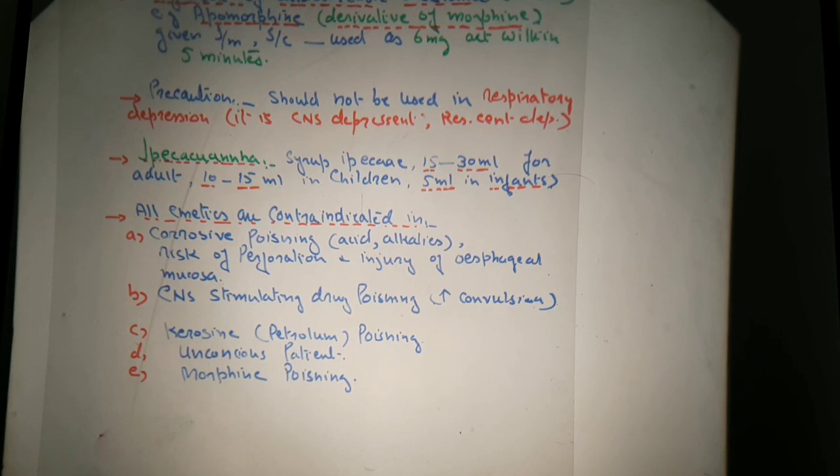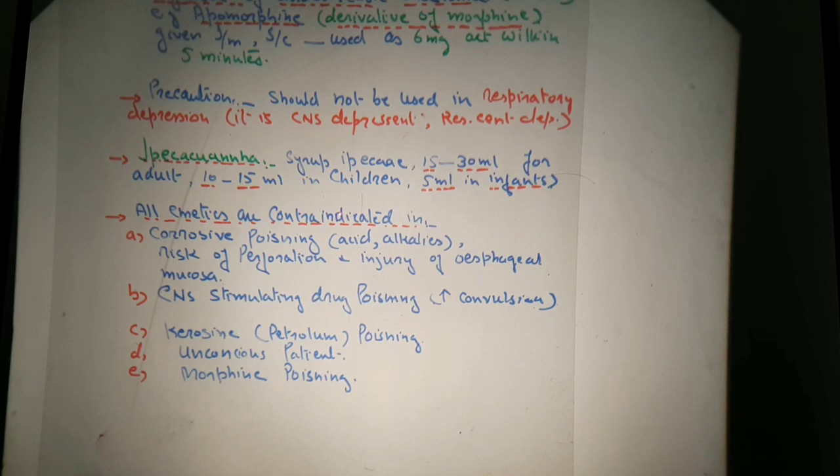Now all the emetics are contraindicated in certain conditions in which we cannot give them.